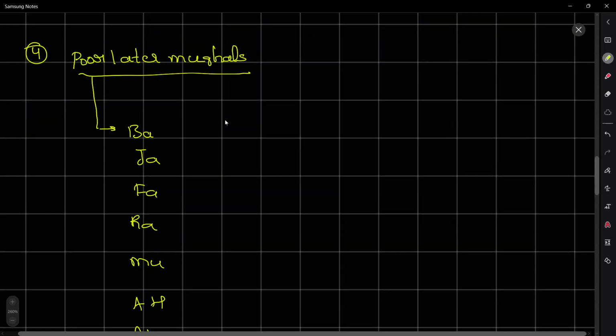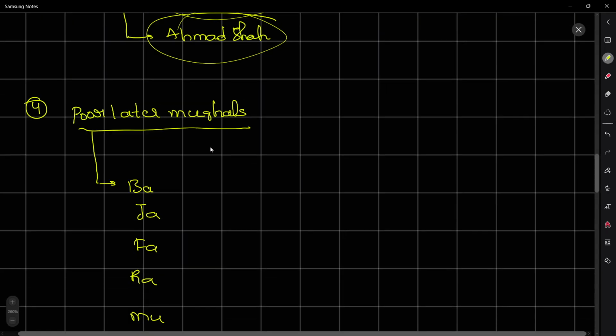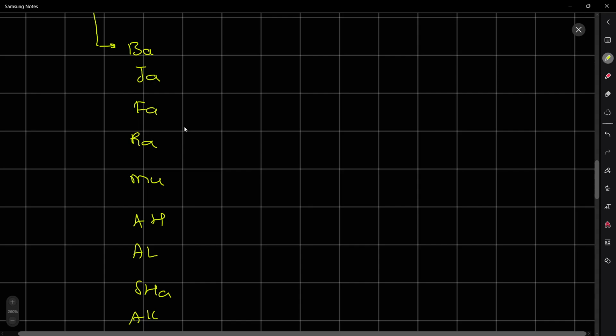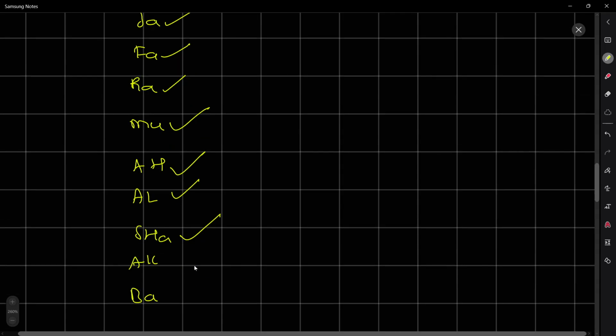And the last, but most important, reason, which I said I would discuss in the later part of the video, is the poor later Mughals, or less powerful later Mughals. These later Mughals are Bahadur Shah, Jahandar Shah, Farrukhsiyar, Rafi ud Darajat, Muhammad Shah Rangila, Ahmad Shah, Alamgir, Shah Alam, Akbar, and Bahadur Shah Zafar.